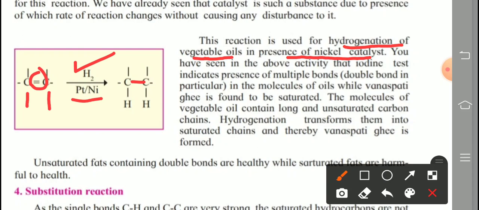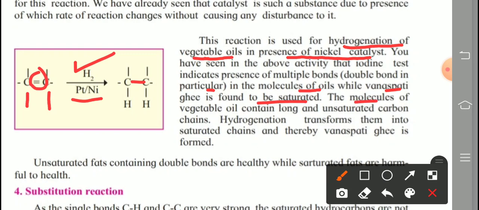You have seen in the above activity that iodine test indicates presence of a multiple bond. Underline, in the previous activity we learned that if it decolorizes the iodine, then it indicates that yes, a multiple bond is present in that compound, it is an unsaturated compound. That is especially a double bond in the molecule of oil, while Vanaspati ghee is found to be saturated, means no double or triple bond present in Vanaspati ghee. So the color of iodine is not changed in Vanaspati ghee.